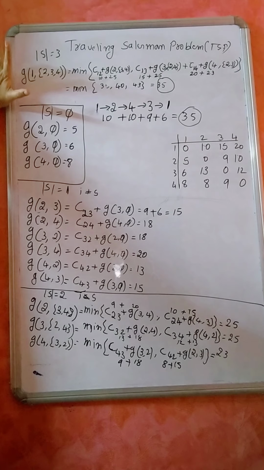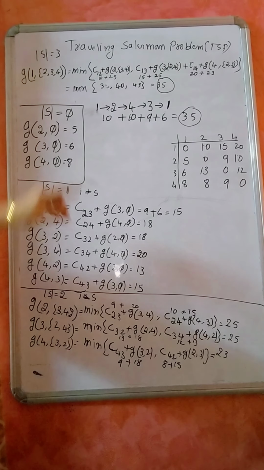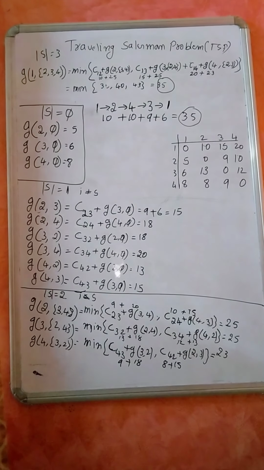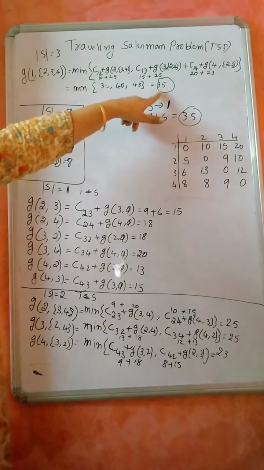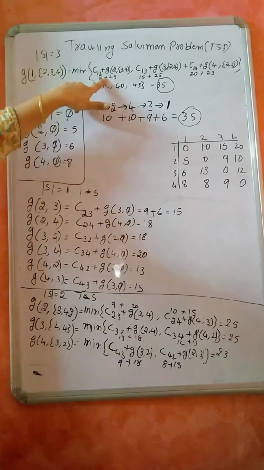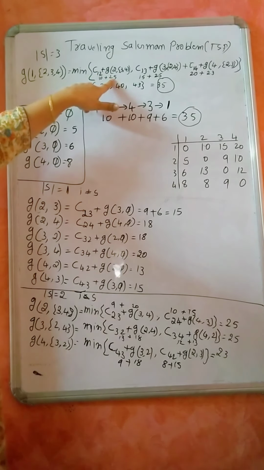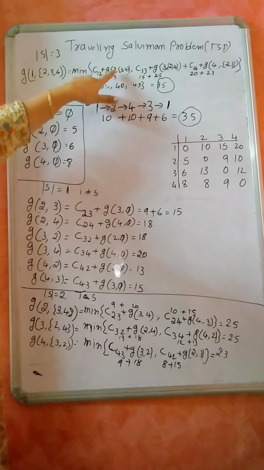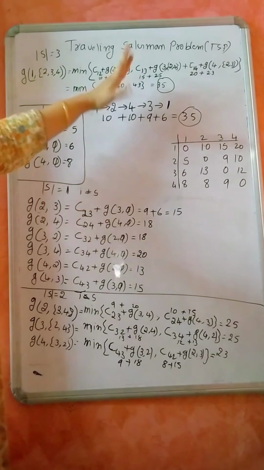If 5 vertices are there, when do I need to consider the starting vertex? When the length is 4, if the number of vertices is 5. So finally compute all of them, then do the reverse thing and compute what is the direction. So 35, from where I got this 35? From here. Here means I traveled from 1 to 2. Then 25. 25 means either I can travel from 2 to 3 or 2 to 4. I don't know whether I am traveling from 2 to 3 or 2 to 4.